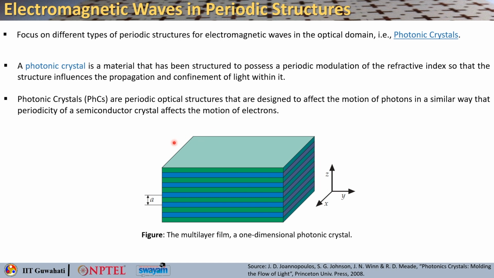The photonic crystals are basically periodic optical structures that are designed to affect the motion of photons in a similar way that the periodicity of a semiconductor crystal affects the motion of electrons. That is where you can draw the analogy: a semiconductor crystal, and this is also a crystal for light. So, you call it a photonic crystal.